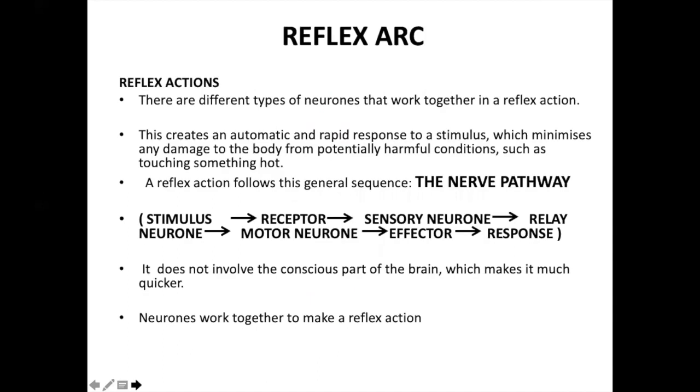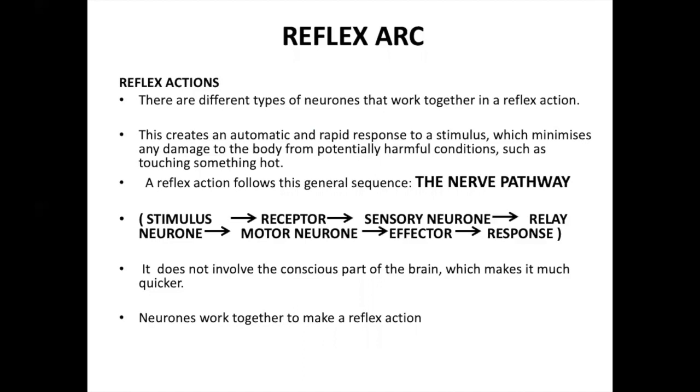This is again one of the most important topics when it is asked in the exam. What is a reflex arc? In the reflex arc, the path is: we receive the stimulus. Because of the stimulus, the receptor, any of the sense organs, will receive it. It will pass it to the sensory neuron, to the relay neuron, to the motor neuron, to the effector, and then we give a response.